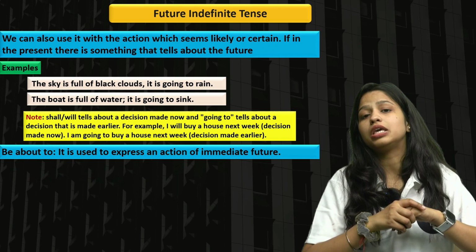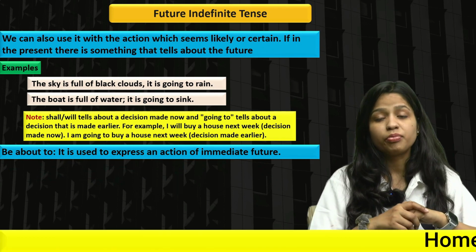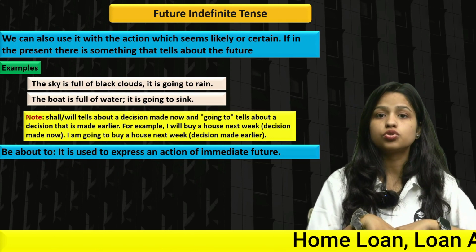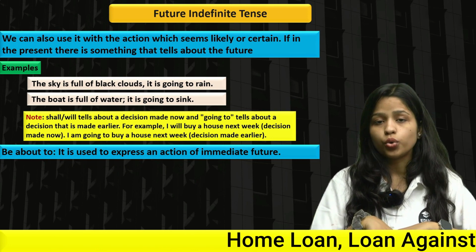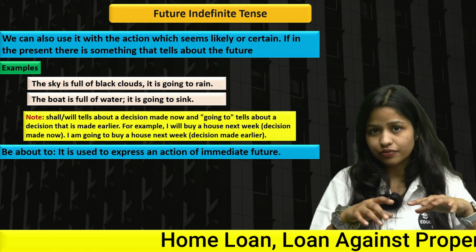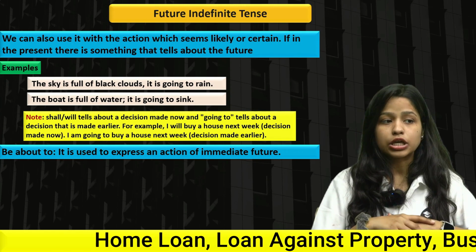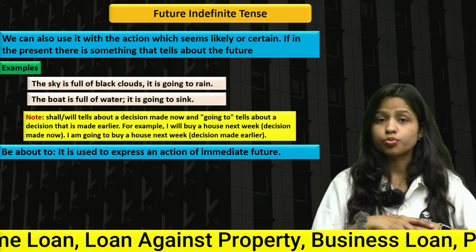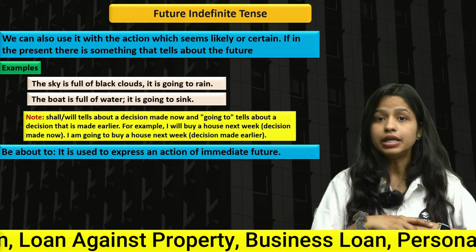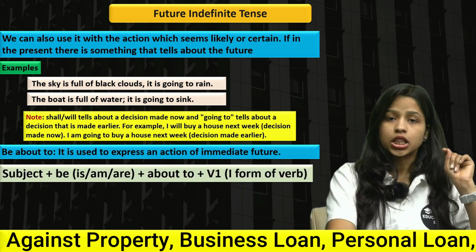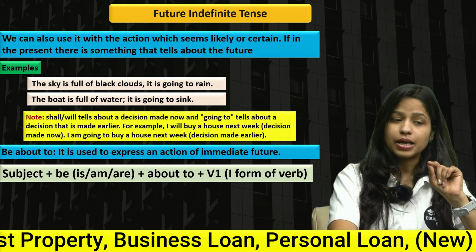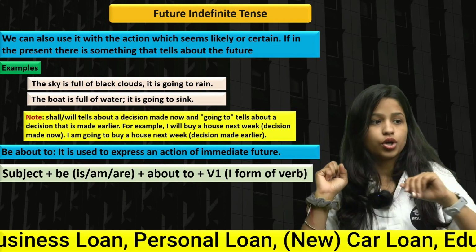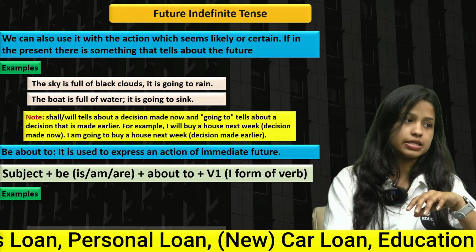Next up we have "be about to." When we are using "be about to" in a sentence, at that time also you can say that we are using it as a replacement of future indefinite. It is used to express an action of immediate future. See, this is the structure: subject plus be plus about to plus V1. Where we were using "going to," we can replace it with "about to." Let's see some examples.